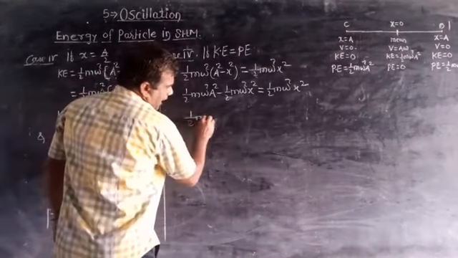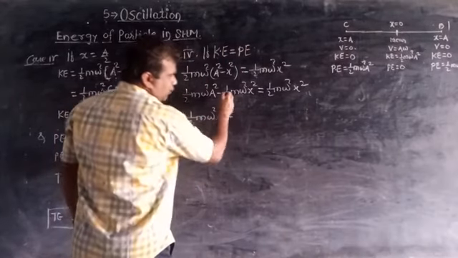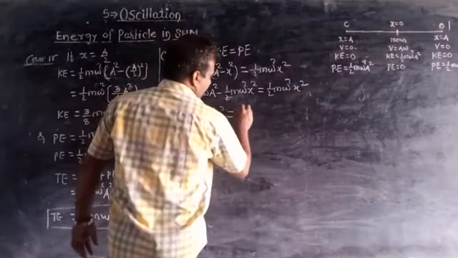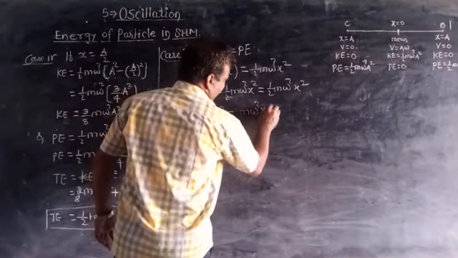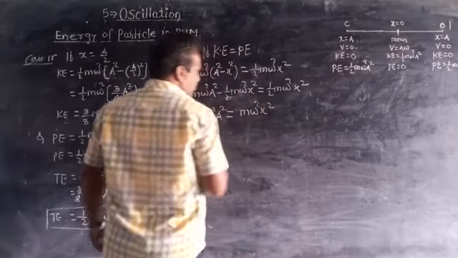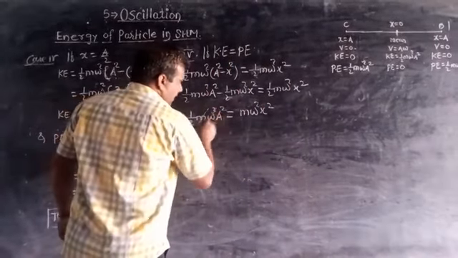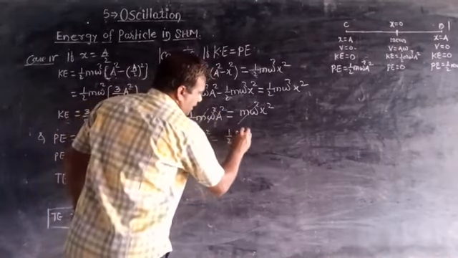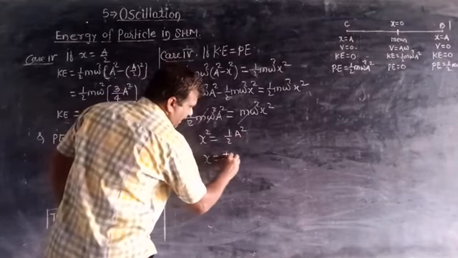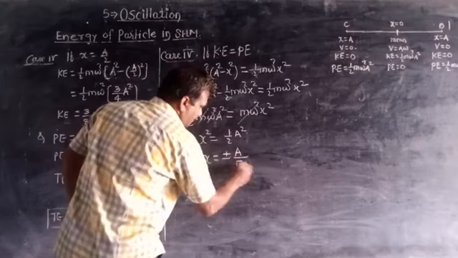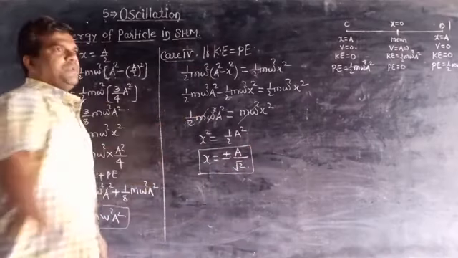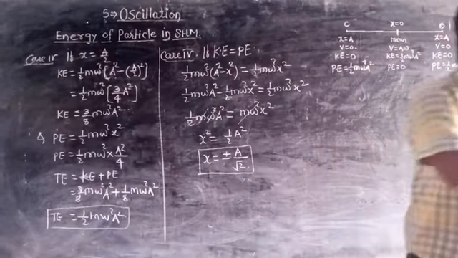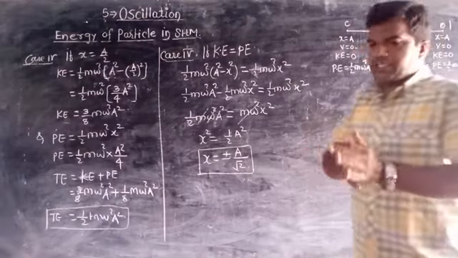Therefore half m omega square a square is equal to, this term will be added to the right hand side, and it will be m omega square x square, means half m omega square x square plus half m omega square x square. So m omega square gets cancelled and x square will be equal to half a square. Therefore x will be equal to plus minus a by root 2. Thus at displacement from mean position x equal to a by root 2, the kinetic energy will be numerically equal to the potential energy.